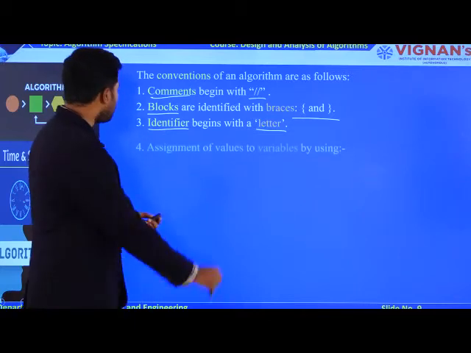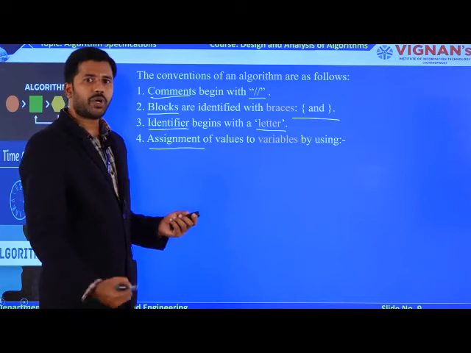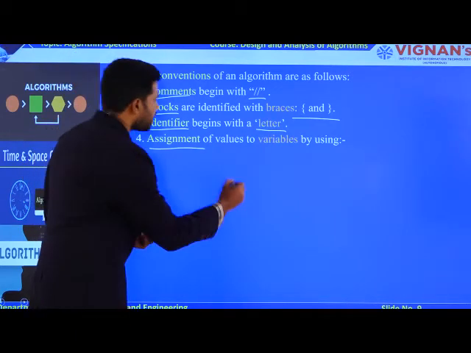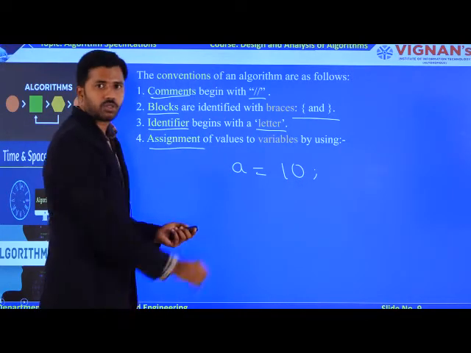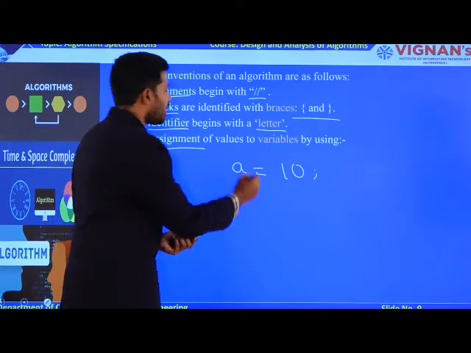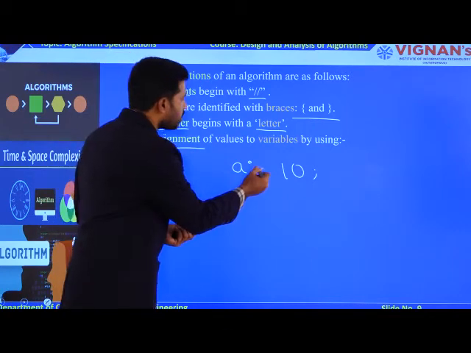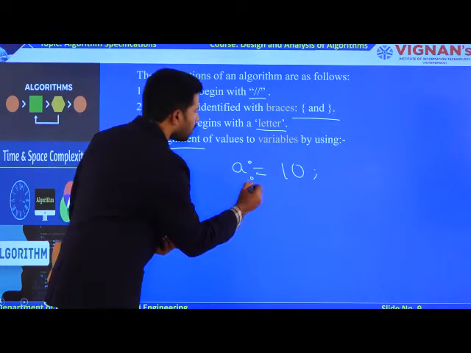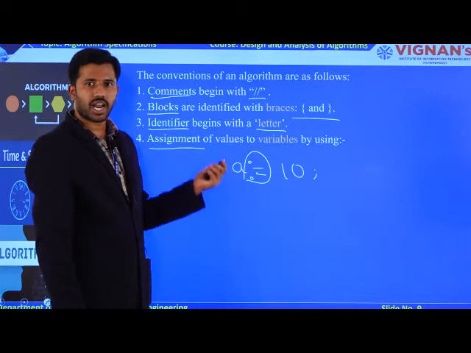Coming to the fourth one, which is the assignment operation. In a programming language, you perform the assignment operation with the help of the assignment operator, right? So what is the syntax? Variable equal to value. This is the syntax to perform the assignment operation in a programming language. Now in algorithms, the syntax is going to be different. As a prefix to your assignment operator, you are going to have a colon. So the colon followed by the assignment operator defines the assignment operation in algorithms.